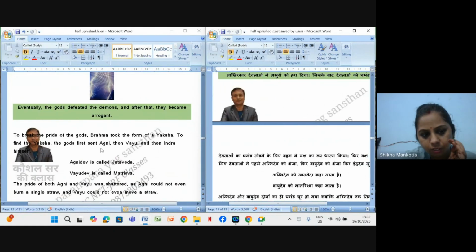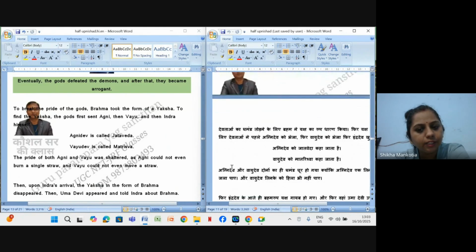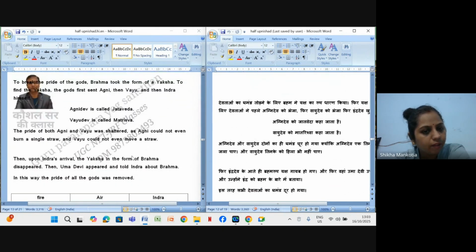Then, to find out about the yaksh, the gods first sent Agnidev, then Vayudev, and then Indra himself went to know the yaksh. Agnidev is known as Jaatved, and Vayudev is known as Matarishva. Both Agnidev and Vayudev were arrogant, and their arrogance was then shattered, as Agni could not even burn a single straw.